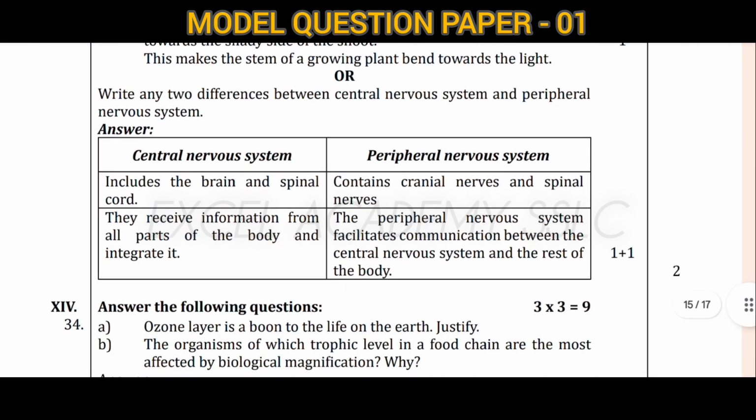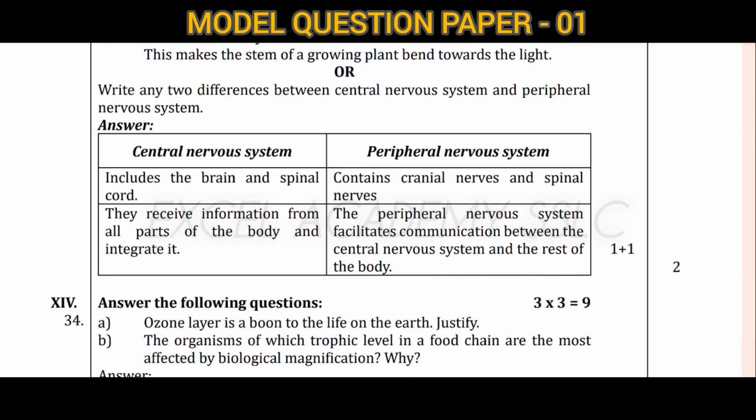Or you can write the difference between the central nervous system and the peripheral nervous system. The central nervous system includes the brain and spinal cord, but the peripheral contains cranial nerves as well as spinal nerves. The central nervous system receives information from all parts of the body and integrates it. The peripheral nervous system facilitates communication between the central nervous system and the rest of the body.